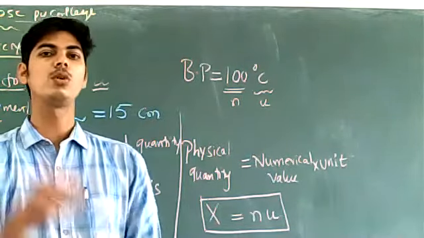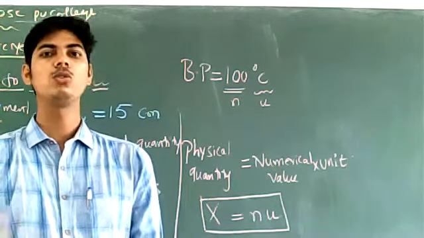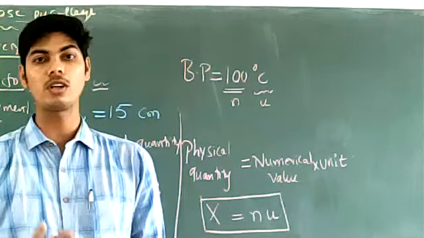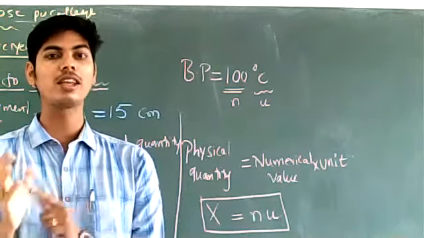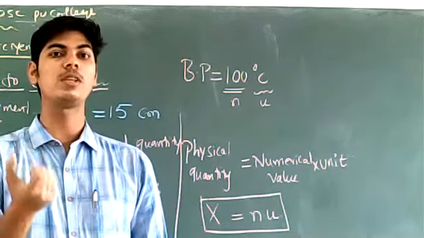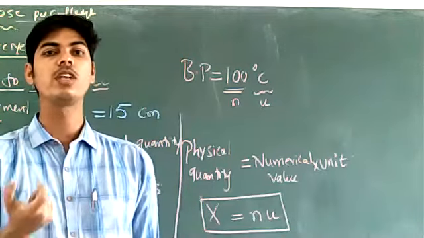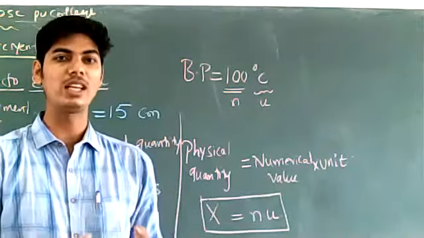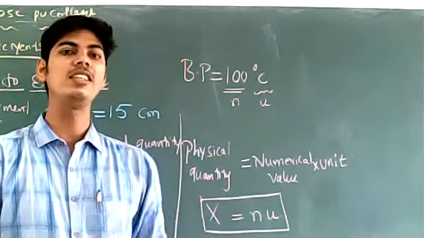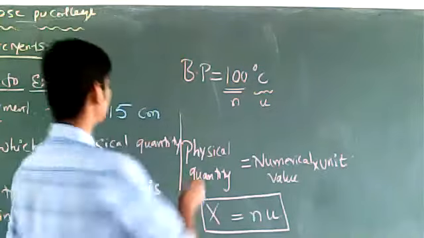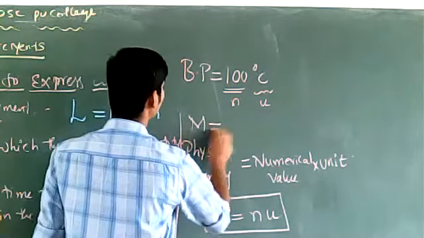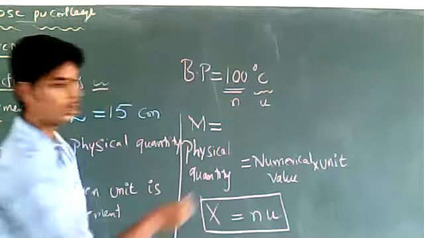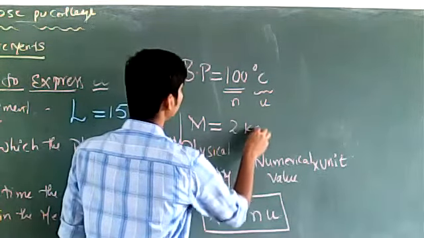Now, if you are asked to get sugar, you go to a departmental store and ask for some quantity of sugar. You express the measurement of sugar you need. You say you have to purchase 1 kg of sugar, 2 kgs of sugar, 3 kgs of sugar. So you are expressing the mass of sugar you want. You need 2 kgs of sugar.